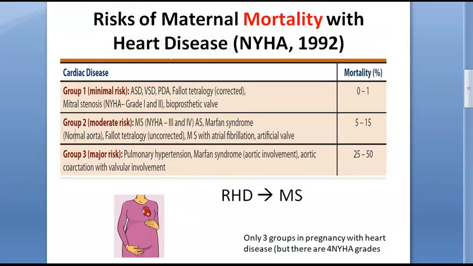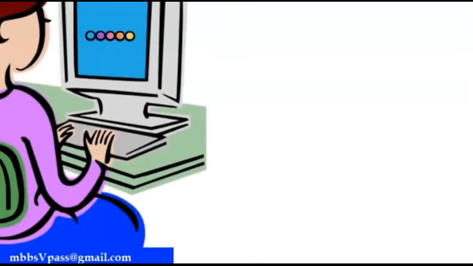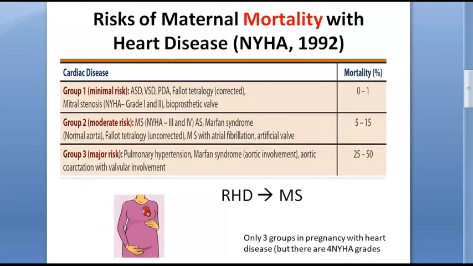So basically here you have 3 groups, not grades. What do you have here? Groups. So you have group 1, group 2 and group 3. And group 1 is minimal risk, 2 is moderate and 3 is major risk. Guys, focus here. What are we looking at? We are looking at the heart disease in pregnancy. There are 3 groups. Okay. In that you are using the same NYHA classification.